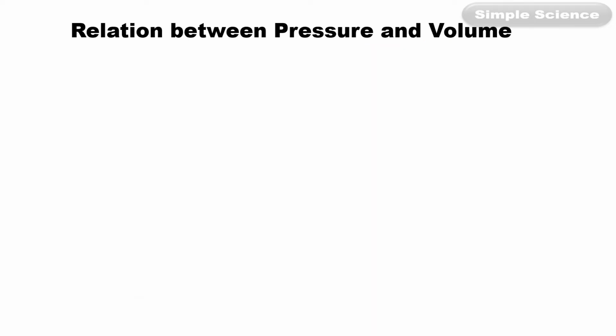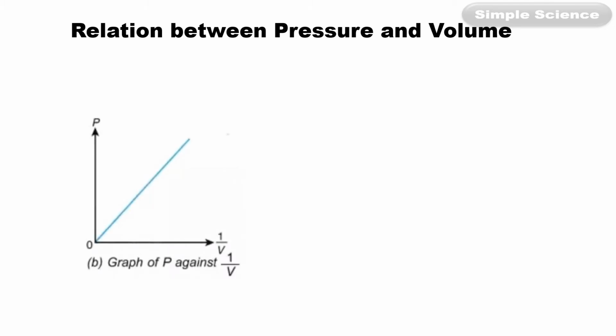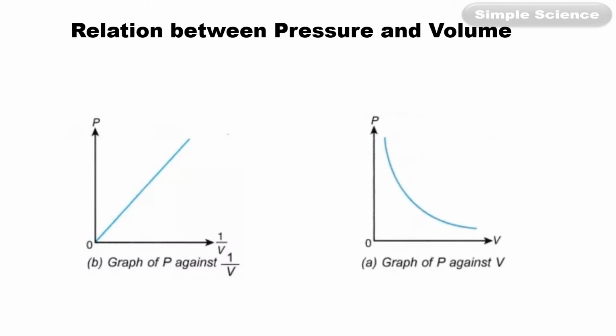Okay. Now the relationship between pressure and volume. As you know, the pressure is inversely related to volume, or pressure is proportional to 1 by V. So if you plot a pressure versus 1 by V graph, it will be a straight line. But if you plot a pressure and volume graph, then pressure is not directly proportional to V. Pressure is proportional to 1 by V. So if you plot a pressure versus volume graph, it will be a curved line.